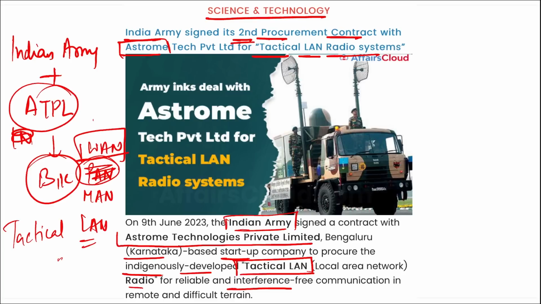It also incorporates safety features and can operate continuously for 48 hours. Right? Next, if we talk about Astrom Technologies Private Limited, it was incorporated in May 2015. Co-founder and Chief Technology Officer here is Prasad H. Horabailu, and co-founder and CEO here is Neha Satak. Headquarter is in Bangalore, Karnataka.